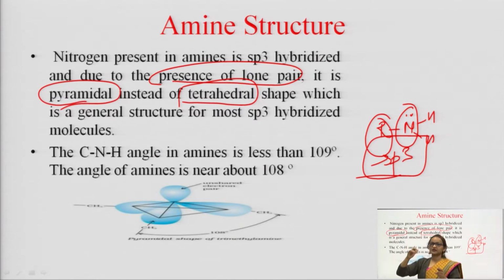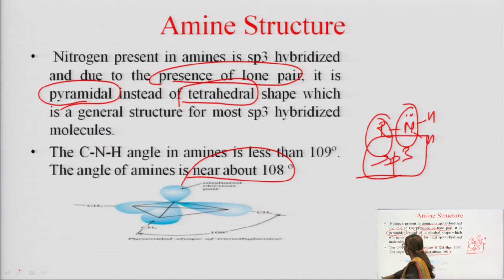So, by this slide you came across 3 points. The nitrogen in amine is sp3 hybridized. Next, sp3 hybridized molecules usually have a tetrahedral structure, but because of the lone pair present, the shape of amine is pyramidal, right, and the angle in amine is less than 109 degree, and it has been noticed that it is near about 108 degree.